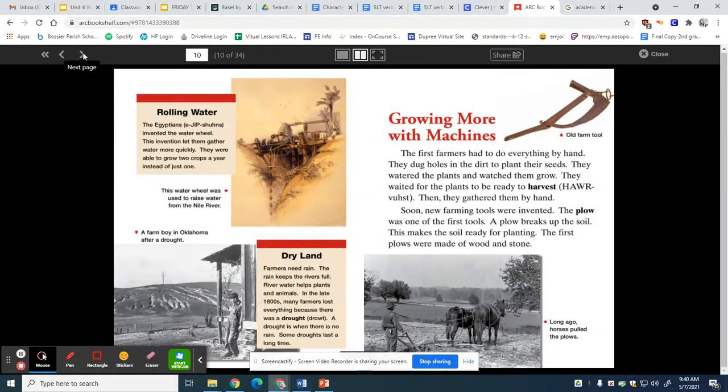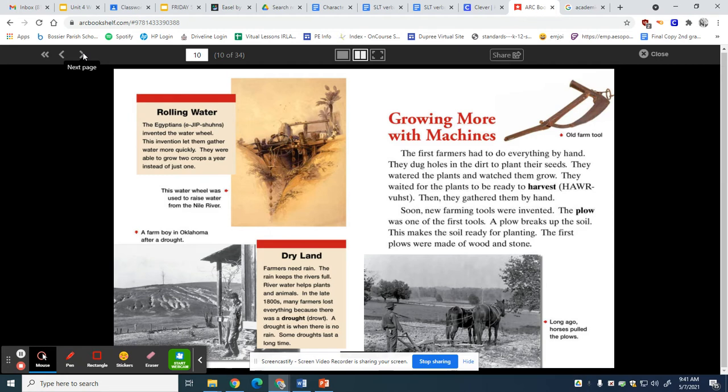Growing more with machines. The first farmers had to do everything by hand. They dug holes in the dirt to plant their seeds. They watered the plants and watched them grow. They waited for the plants to be ready to harvest. Then they gathered them by hand. Soon, new farming tools were invented. The plow was one of the first tools. A plow breaks up the soil. This makes the soil ready for planting. The first plows were made of wood and stone.